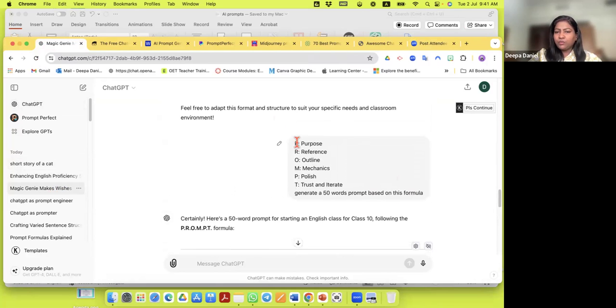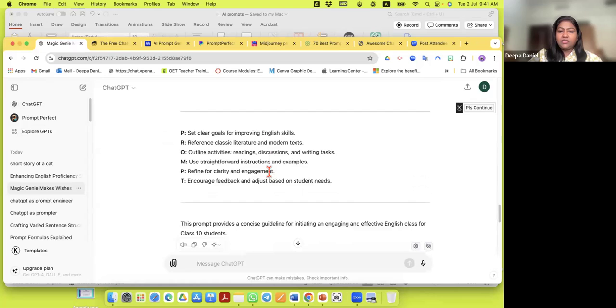I just put this formula the same way as it was in the table before, like P for purpose, R for reference. I just put it here and I said, generate a 50 words prompt based on this formula to start a class. And this is how it gave me the prompt.